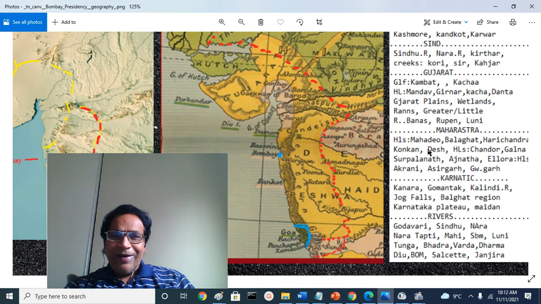The heartland of the Bombay Presidency was, of course, the Bombay Island, a group of 6 or 7 islands before they were reclaimed, and the surrounding big Salsette Island.